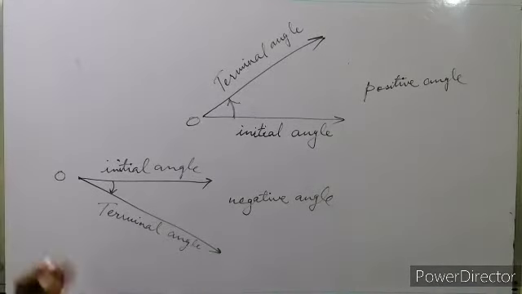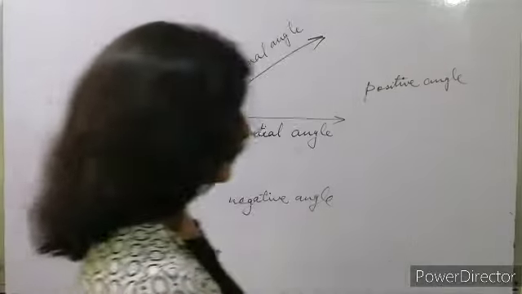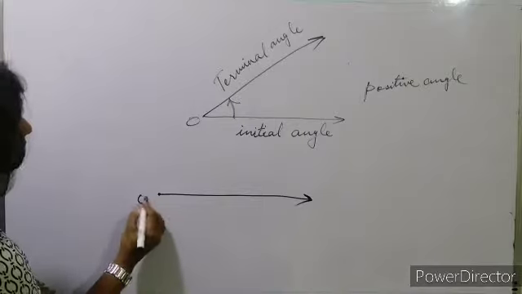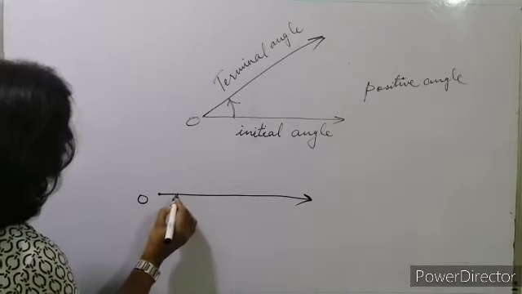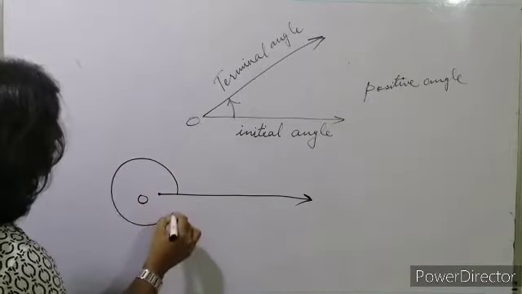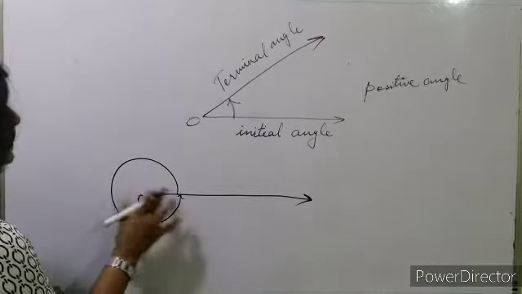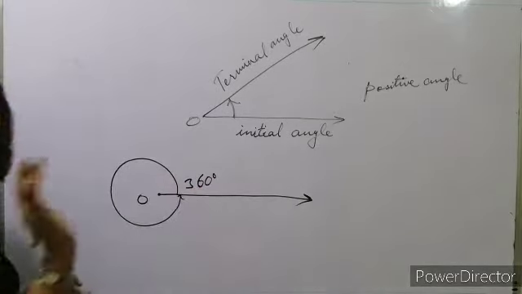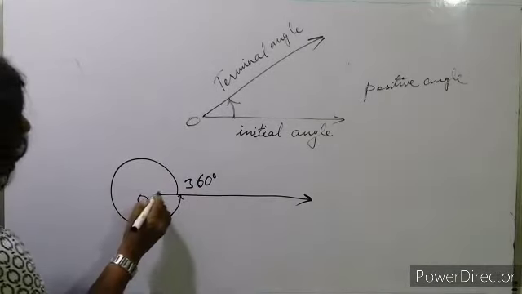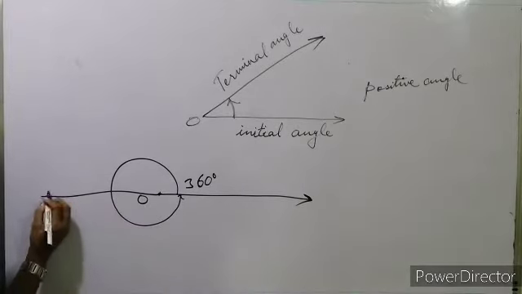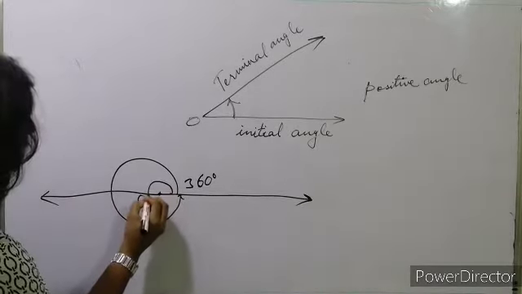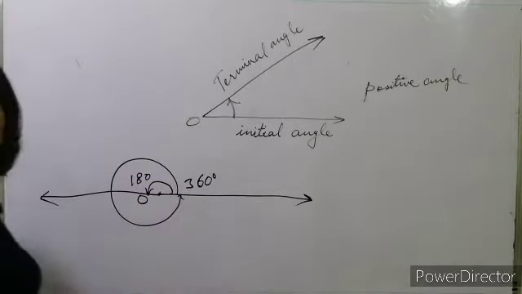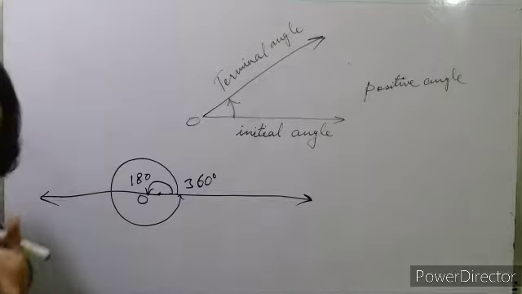Now we'll see about angles. How are angles formed? We have a ray, this is a ray, and this is the vertex. When this is completing one circle, this angle will be 360 degree. When this is completing half circle, this angle will be 180 degree, because the full circle is 360 degree, then half circle will be 180 degree.